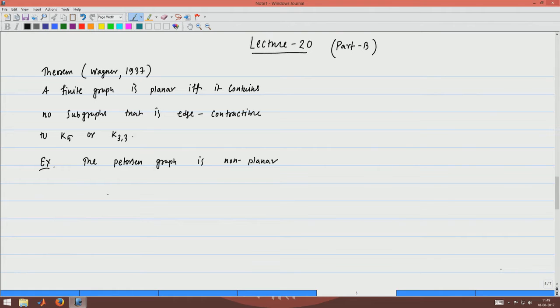So, here is the Petersen graph. Right. So, the edges are like this.